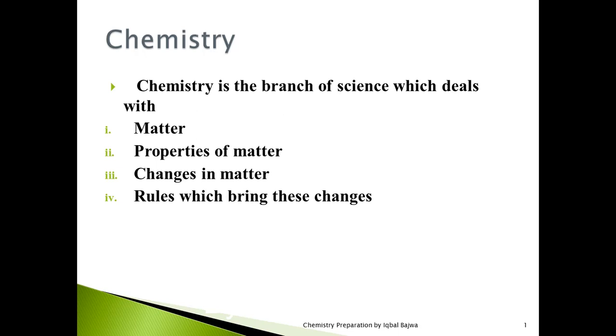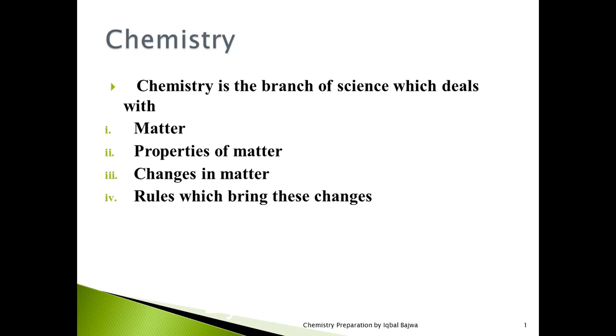Now, today we have to define chemistry. We have to study about the need for chemistry in daily life. So, first of all, starting from the definition of chemistry. Chemistry is the branch of science which deals with.